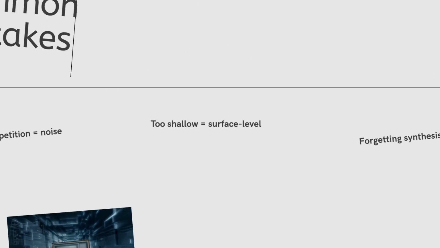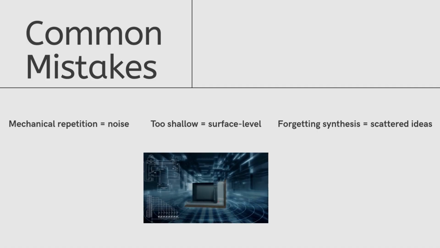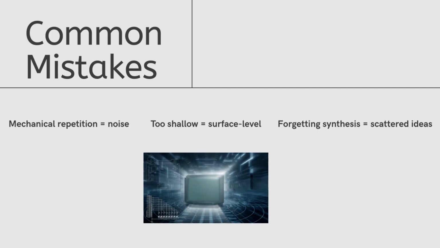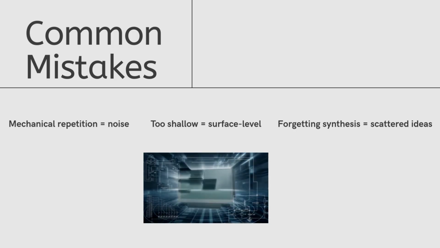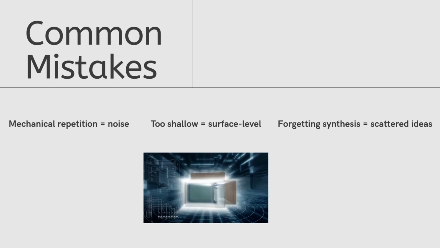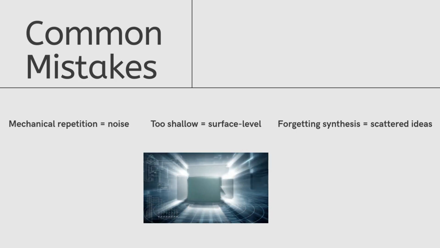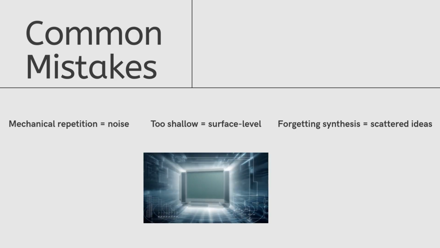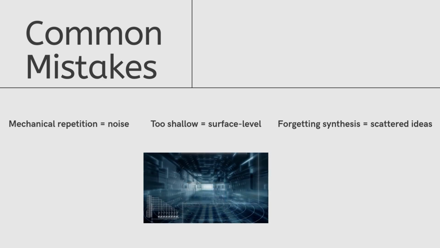There are 3 common mistakes in recursive reframing. First, mechanical repetition, just asking for the same thing again, produces noise, not insight. Second, reframes that are too shallow stay at the surface, like changing 2 words in a sentence. And third, forgetting to synthesize leaves you with scattered fragments instead of a stronger whole. Reframing only works if each step adds something new.